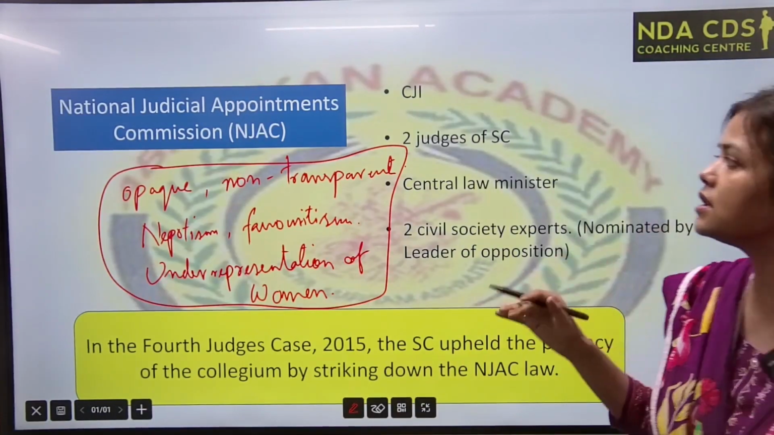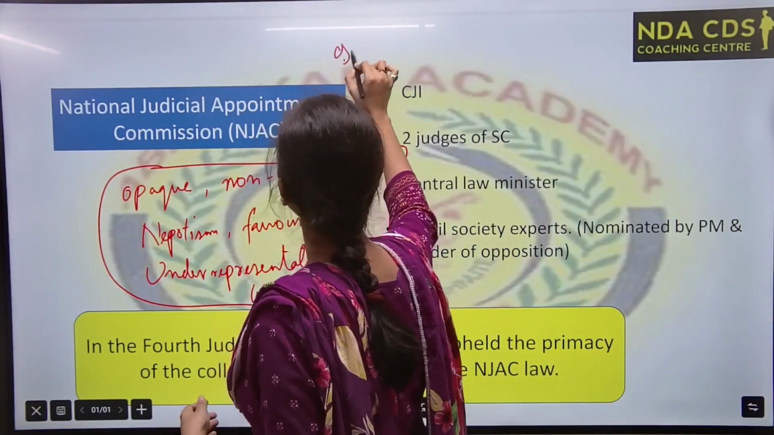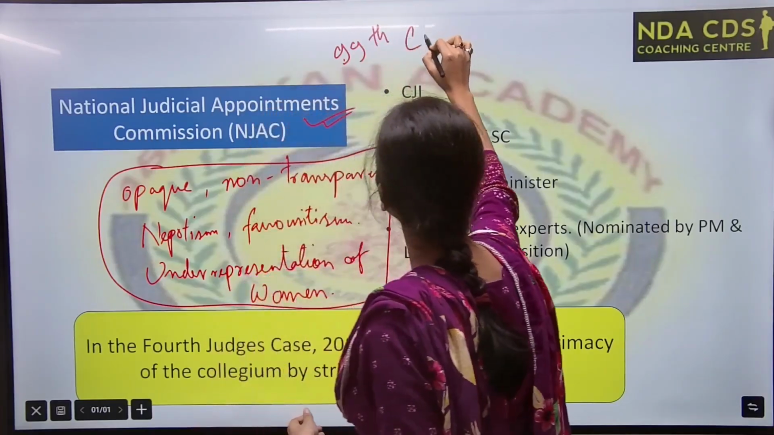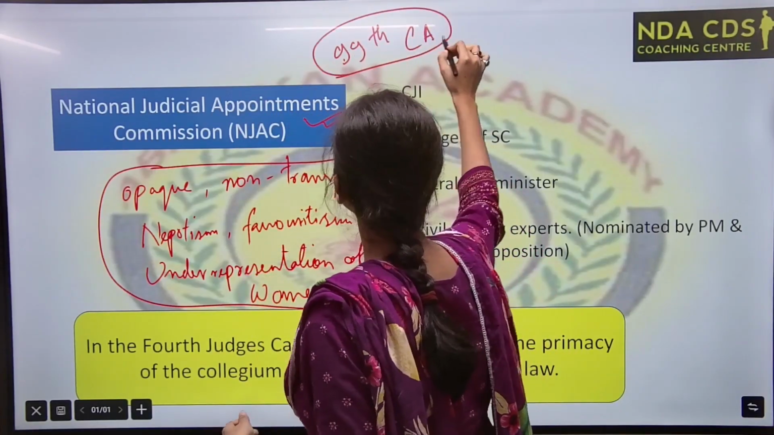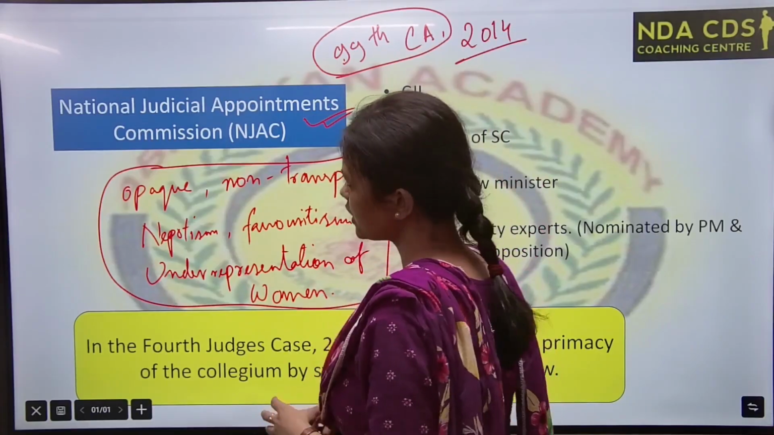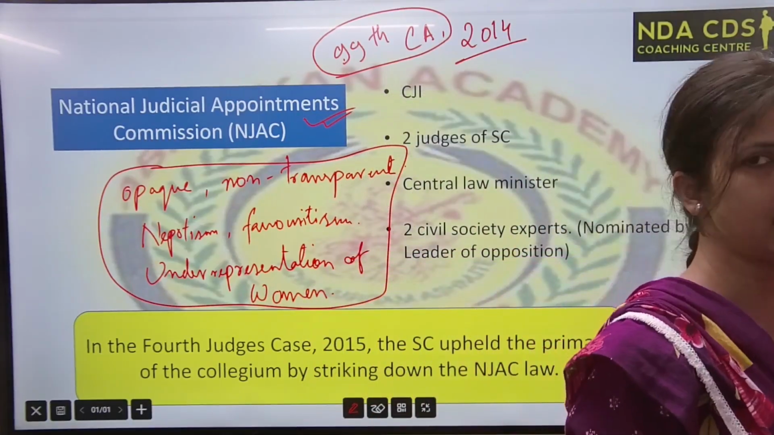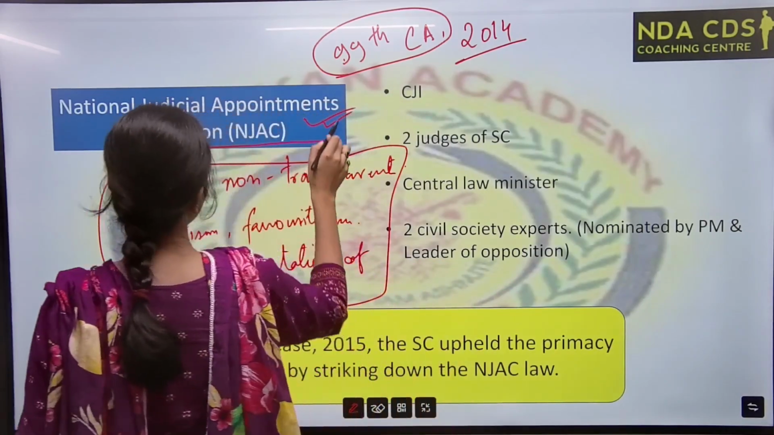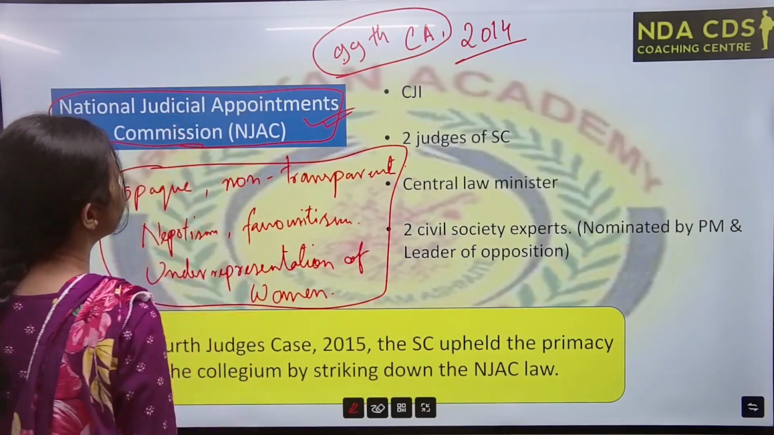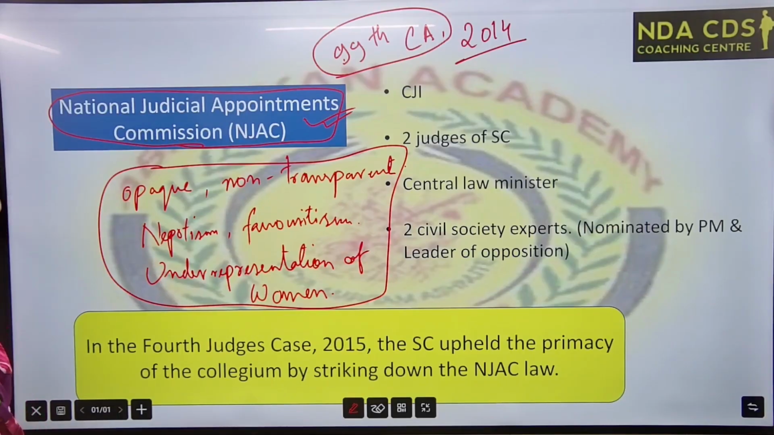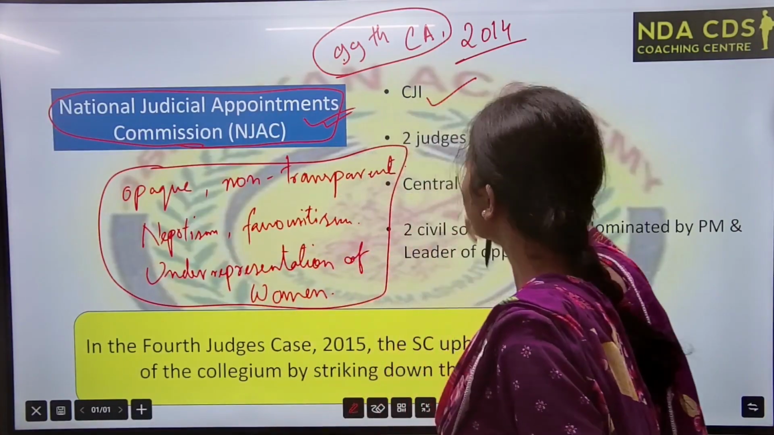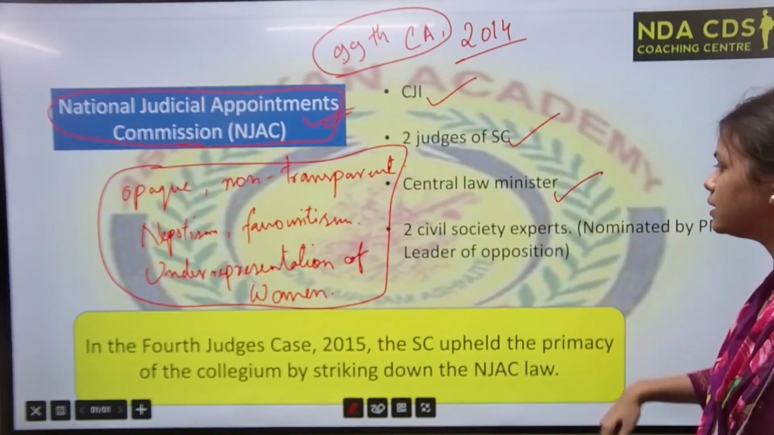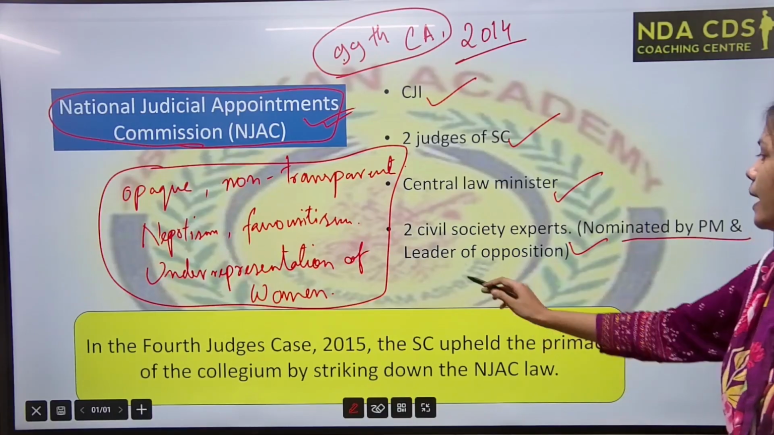So the government introduced the National Judicial Appointment Commission by the 99th Amendment. 99th Constitutional Amendment government ने किया in 2014. गवर्नमेंट ने बोला कि नहीं, we will introduce an alternative system regarding the appointment, that is the National Judicial Appointment Commission, NJAC. This body will do the appointment process. Okay, so इस body में कौन कौन रहेगा? एक तो CJI तो होगा ही, 2 judges of the Supreme Court, the central law minister, 2 civil society experts nominated by the PM and the leader of opposition.